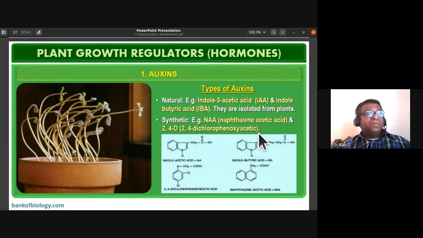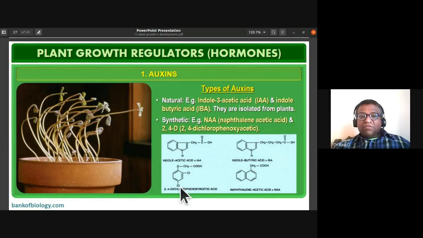So you should also remember to expand it. They end with acetic acid. Most of the auxins end with acetic acid: IAA, indole 3 acetic acid; IBA, indole butyric acid; NAA, naphthalene acetic acid; then 2,4-D, 2,4-dichlorophenoxy acetic acid. So this is how you remember. Don't worry about the structural formula of this. Maybe for identification, they might give it to you in the examination. If it is there in the NCERT book, they might give it to you, and you need to identify that.